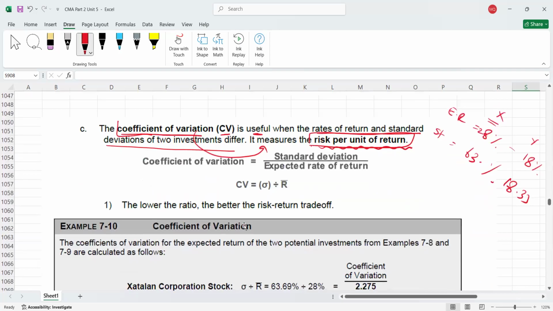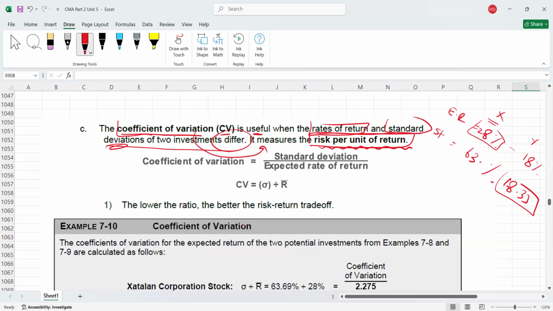If you look at the expected return, X is better because it is the highest. But if you look at the risk, Y is better because it has less risk. So the rates of return and standard deviations of the two investments differ.